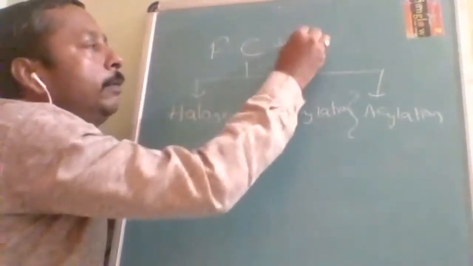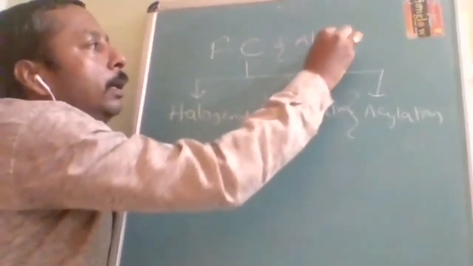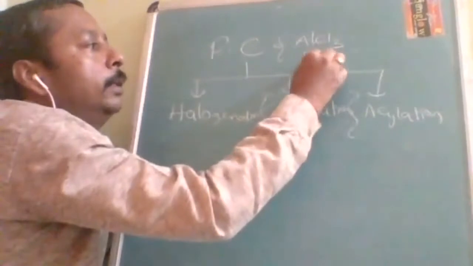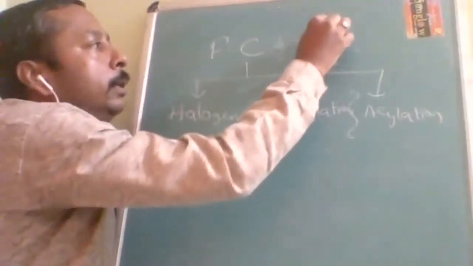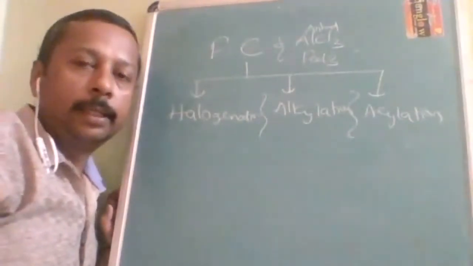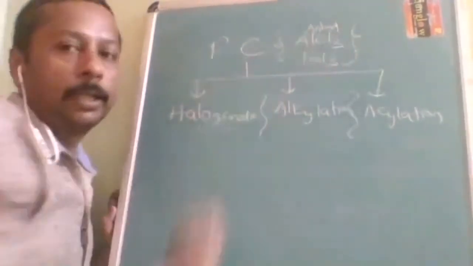How will you identify a Friedel-Crafts reaction? By the reagents. What are the reagents? AlCl3 or FeCl3, and the condition should be anhydrous. Anhydrous FeCl3 or AlCl3 is called the Friedel-Crafts reagent.